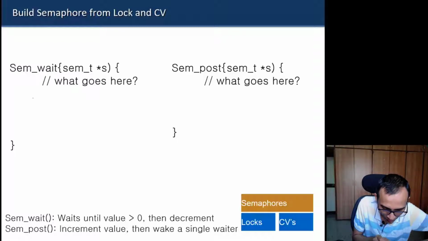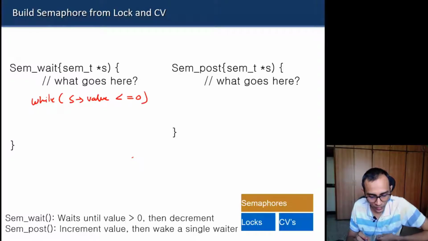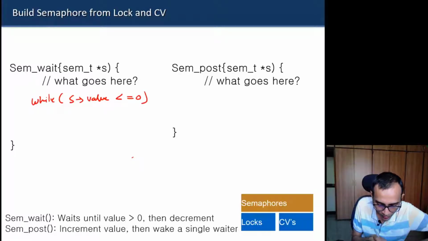We will wait while the value of the semaphore is less than or equal to 0. Only when it is greater than 0 does it not have to wait. For waiting, you have to somehow put yourself to sleep.